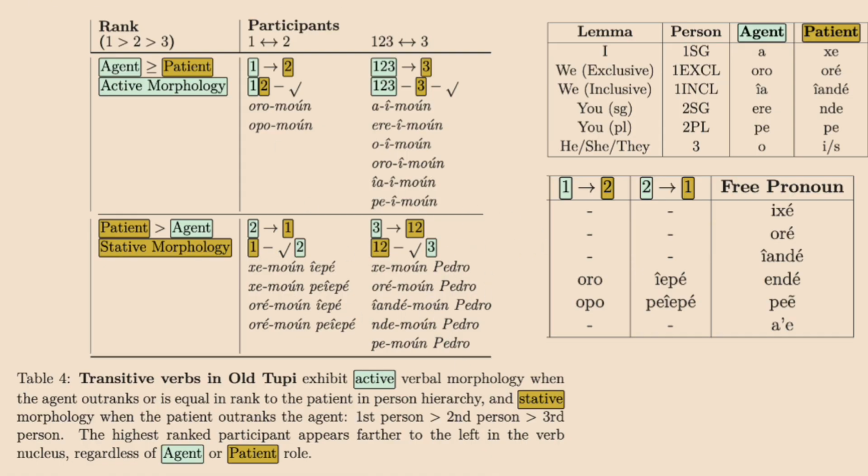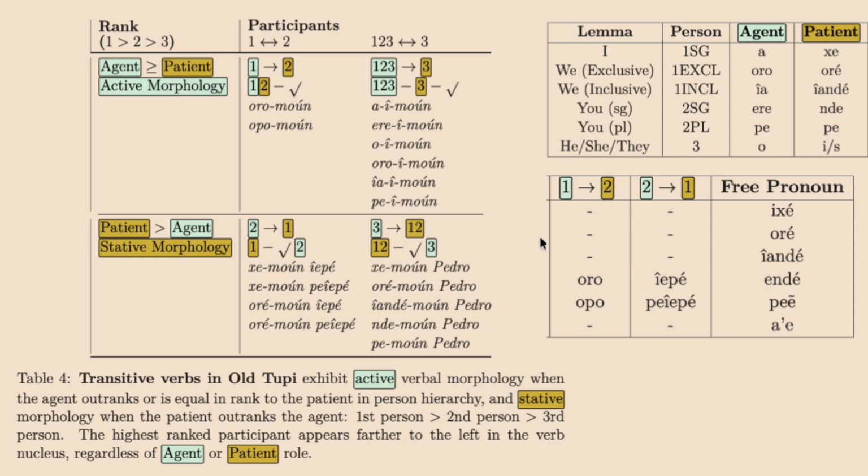But this is the general idea of how the Tupi transitive verbal alignment goes. Not only is there a split between intransitive verbs in active and stative morphology, but there is also a split conditioned on the valency of the participants of discourse in the rank of whether or not the transitive verb is going to experience an active or stative morphology. And all of this can be gleaned from Anchieta's grammar from the 16th century.